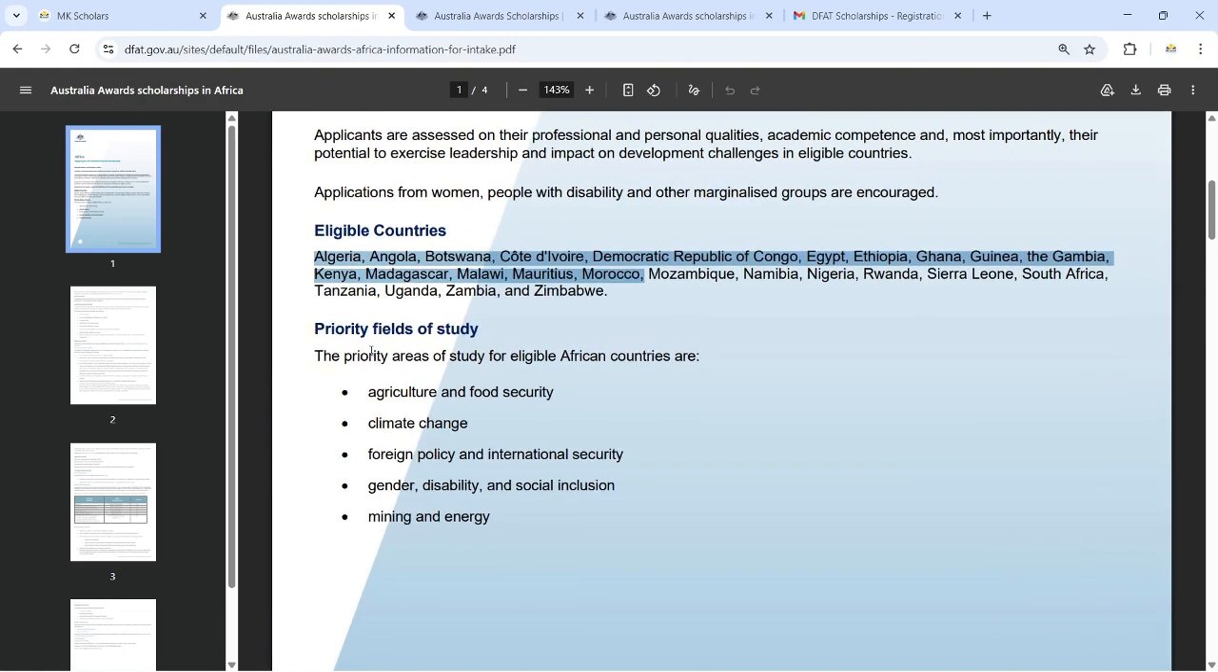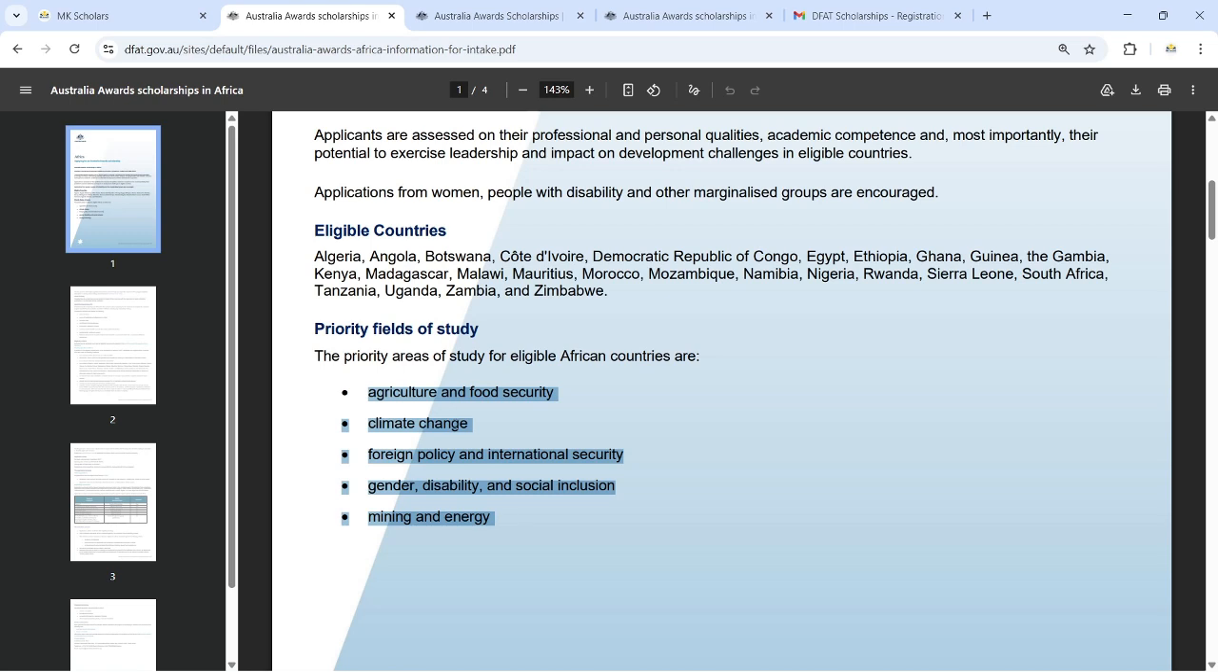Okay, talking about the eligible countries, I think we have already talked about it. And then talking about the priority fields of study, if you want to increase the chance of being selected, please, while applying, select among these fields of study. Even if it's not exactly like the ones that we have here, please apply for one that is related to what we have here, because these are the prioritized programs.